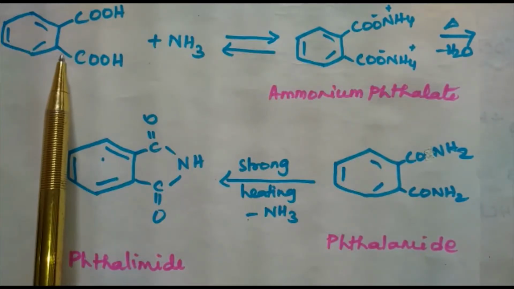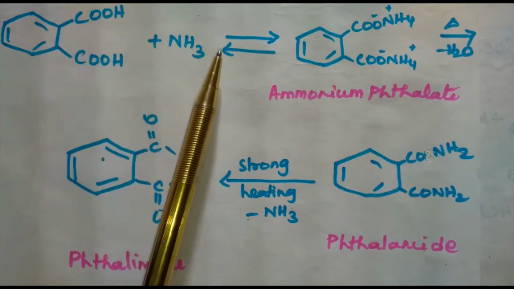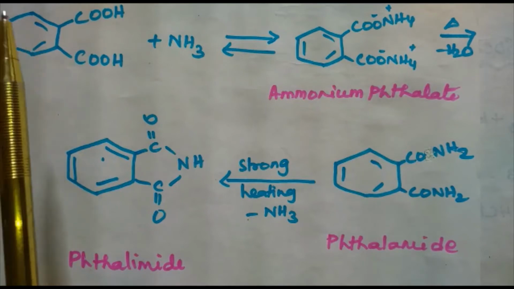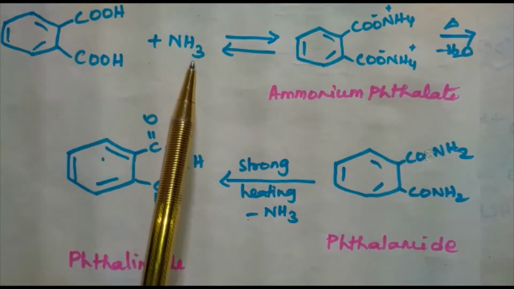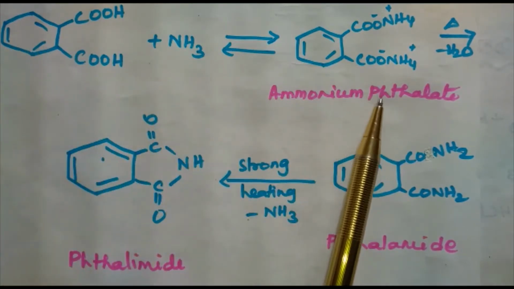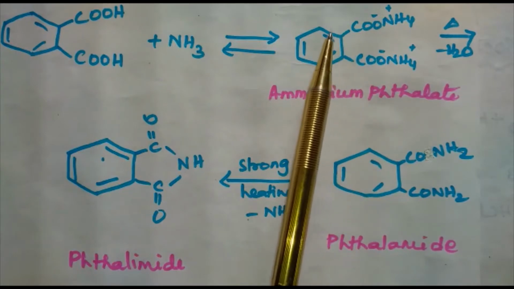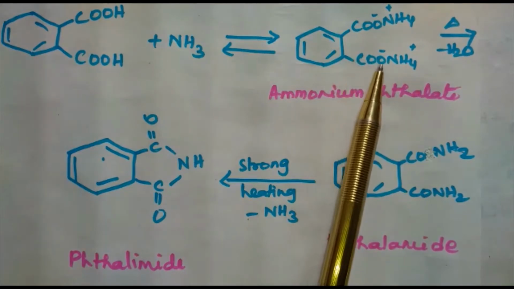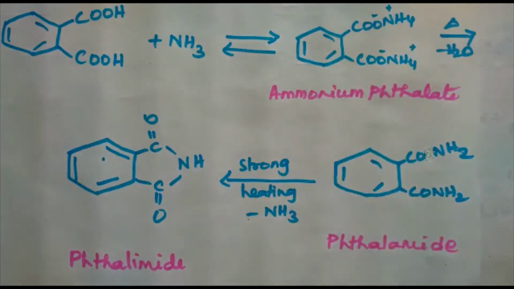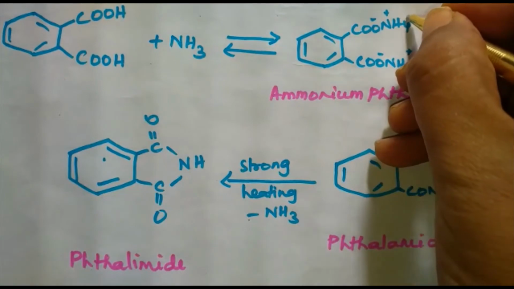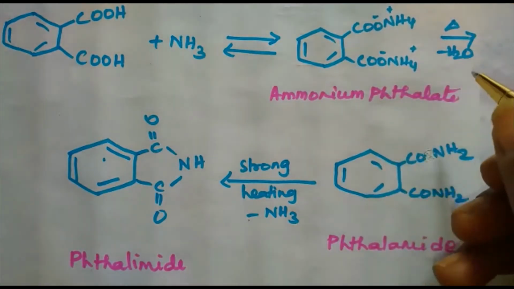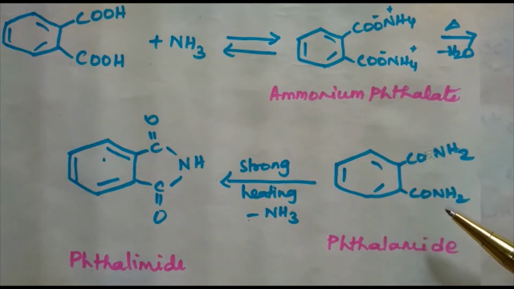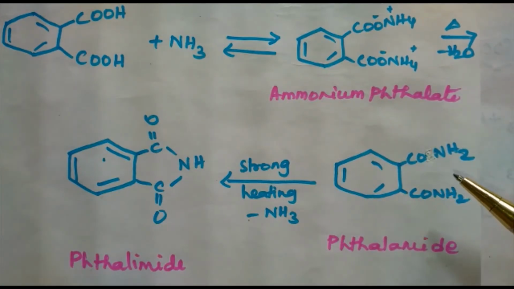One more example for the reaction of carboxylic acid with ammonia. Here the name of the acid is phthalic acid. Phthalic acid with ammonia gives ammonium phthalate, C6H4(COO- NH4+)2. Here this plus and here plus. This on further heating loses a water molecule to give the corresponding amide.